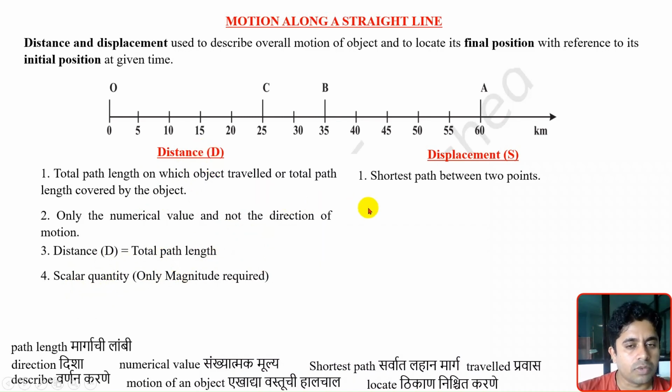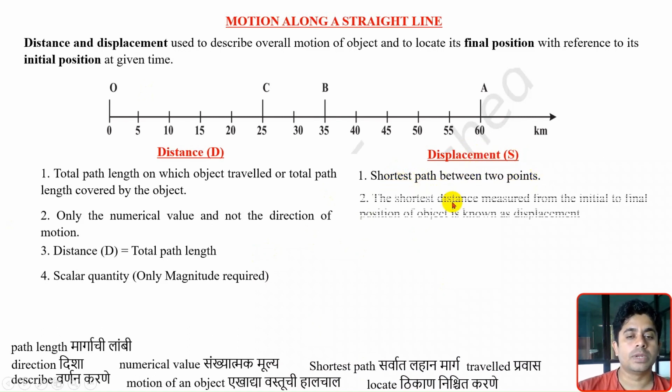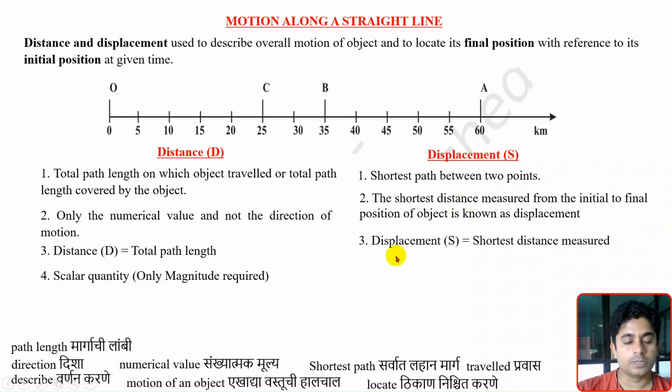But for displacement, we are bothered about which path the object has chosen to travel, and that path has to be the shortest path. The shortest path between the two points we call displacement. The shortest distance measured from the initial to the final position of the object is known as displacement. We are measuring the shortest distance between the initial position and the final position. That shortest distance is nothing but the displacement.